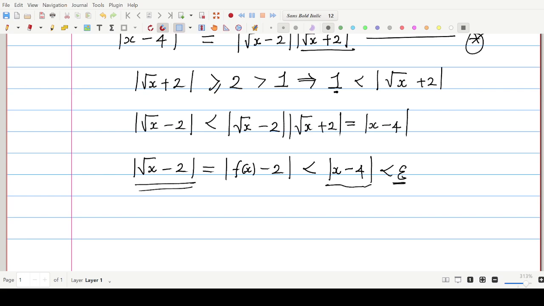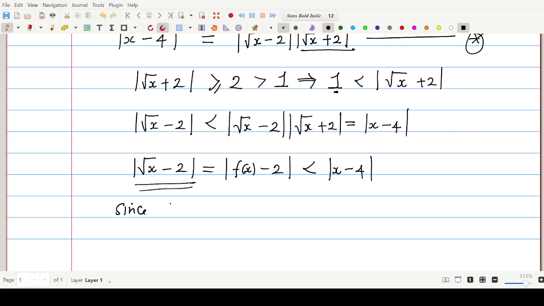We choose the delta in a way that we incorporate these two ideas. Look at how we're going to do it. Let me write first. I will remove this from here. This is not accepted because epsilon is arbitrarily positive.